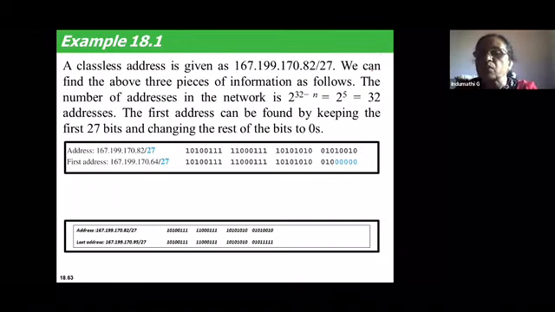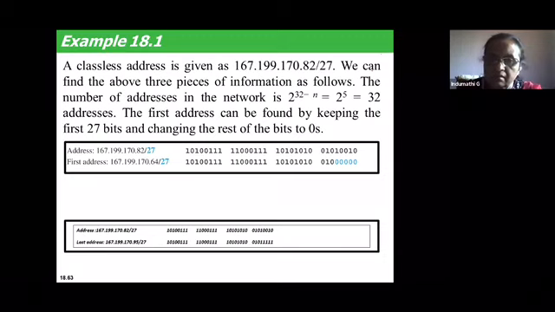To get the number of addresses, take the mask, that is 27 ones followed by 5 zeros, complement the mask, so that becomes 27 zeros followed by 5 ones, convert it into decimal, and add 1 to it. That gives you the number of addresses. So two methods can be used for this particular example.